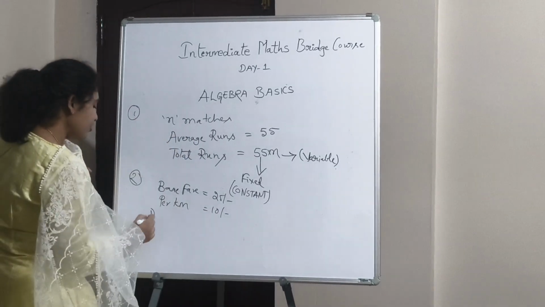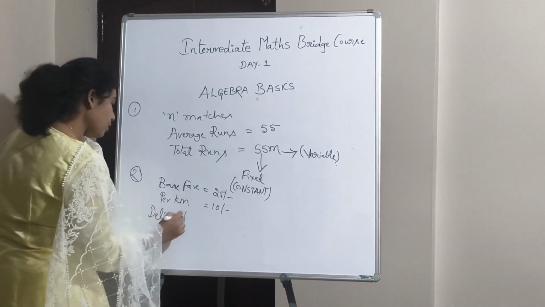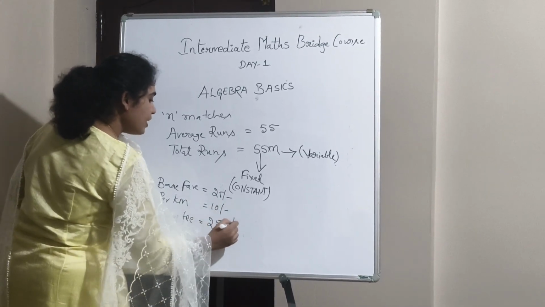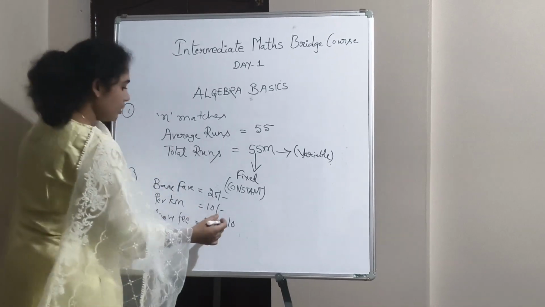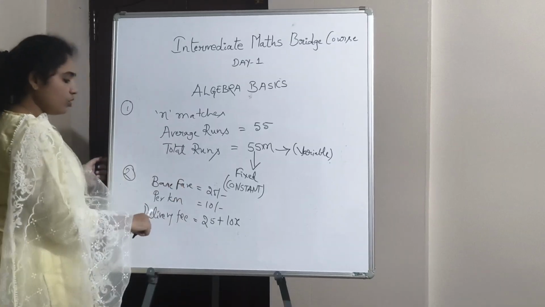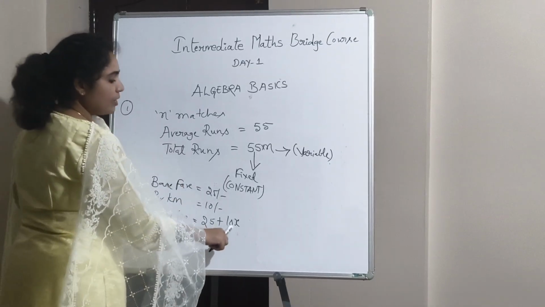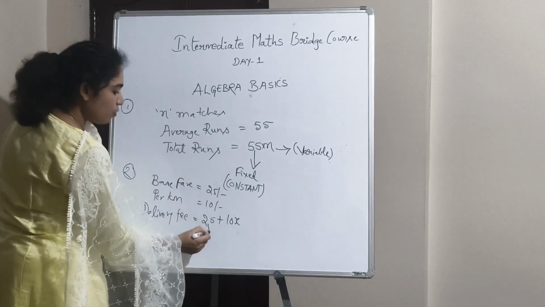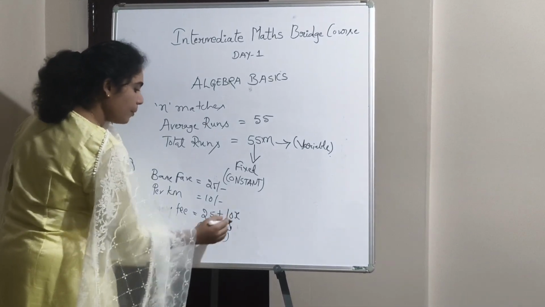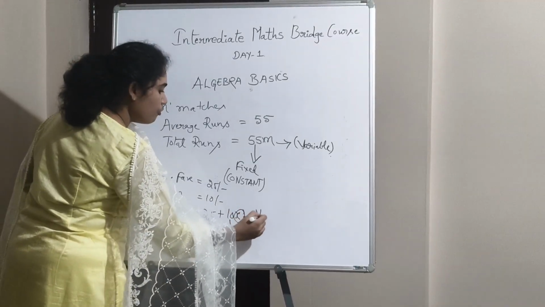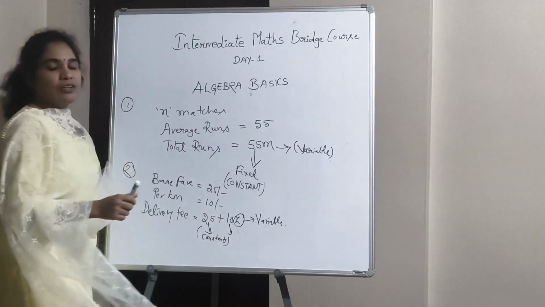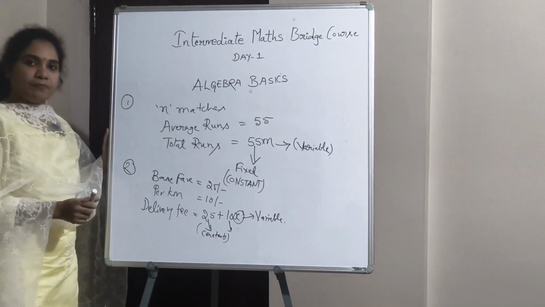So what is the total delivery fee? The delivery fee will be equal to 25 plus 10 into the number of kilometers they travel. If we consider the kilometers as x, the delivery fee will be equal to 25 plus 10x. Here 25 and 10 are constants, but x is a variable because the number of kilometers will change.